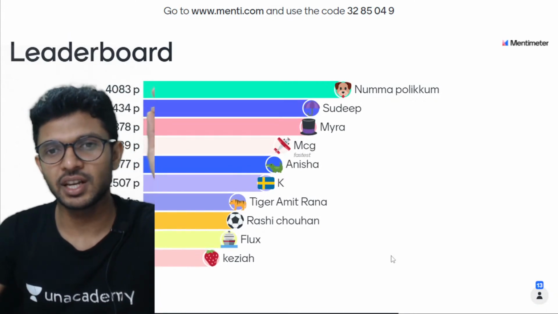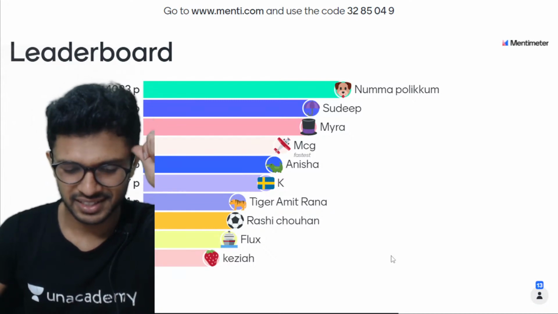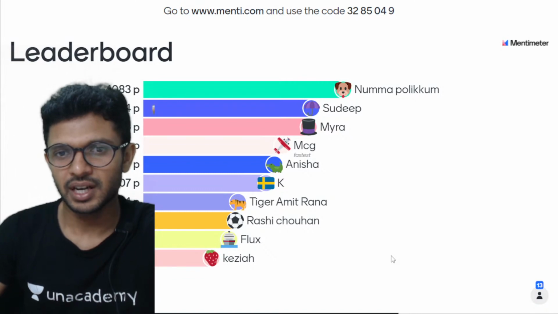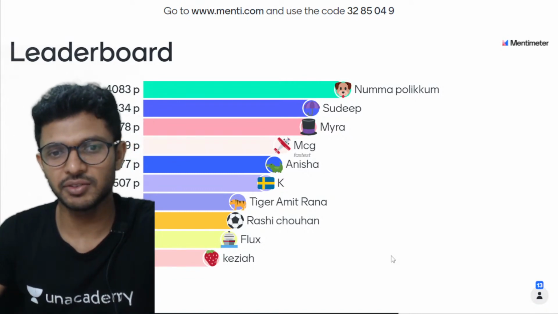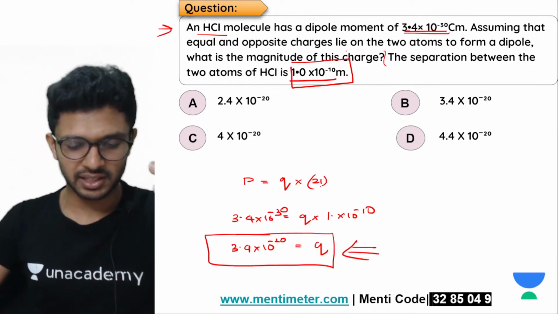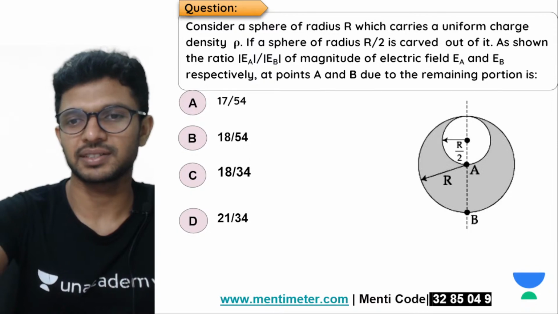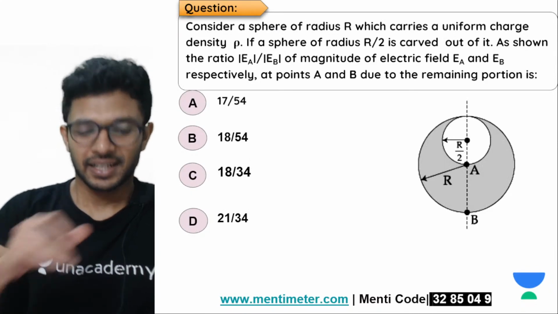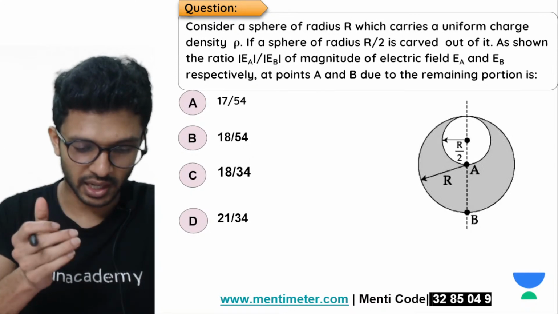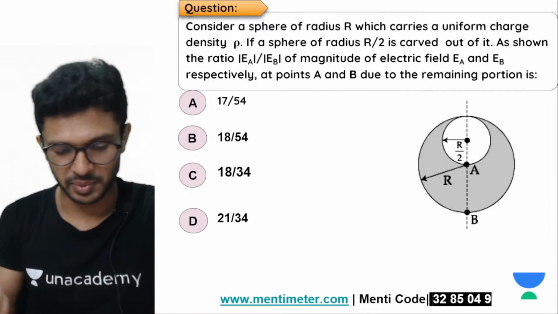Okay, Sana is still on the top. Then we have Sudeep, Miara, MCG. Who is MCG? And what do you mean by the term MCG? Is it milligram? Anisha K, Amit, Rashi, Zia, good. Gone down, no problem. Your spirit shouldn't be going down. That's all that matters. Okay, so Arshpreet ma'am ka biggest fan. I think that's a short form of that, maybe.